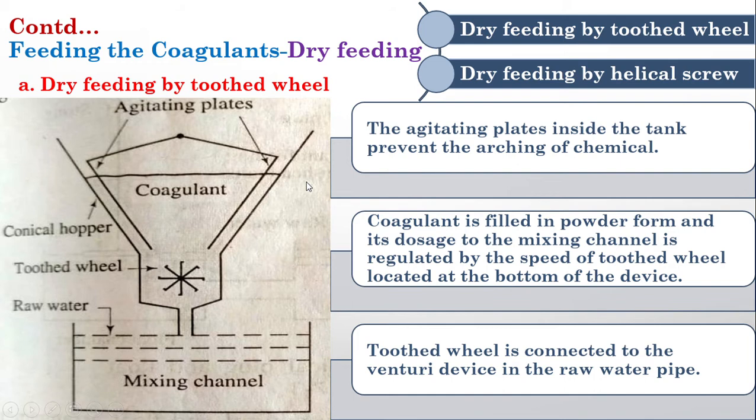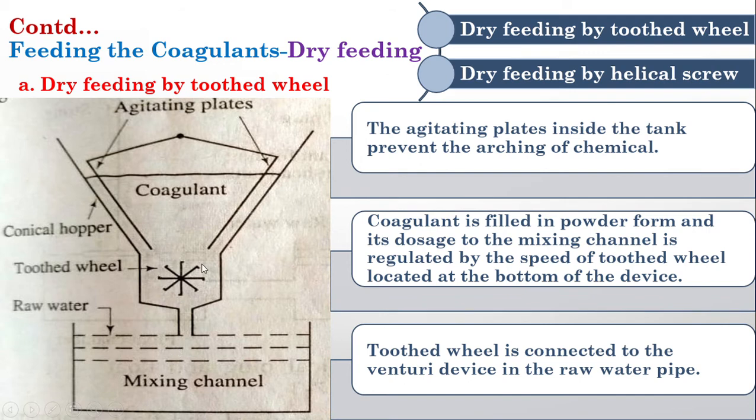So this is a toothed wheel. This is our mixing channel. This is a conical hopper, inside which there is a toothed wheel, a wheel having teeth at the ends, and inside the conical hopper there is an agitating plate which is moving radially. Water is present here, and we will add coagulant.